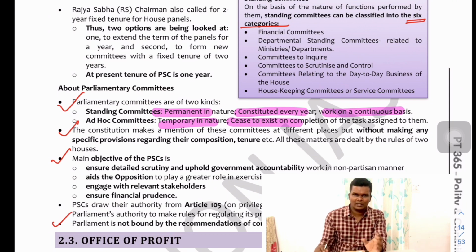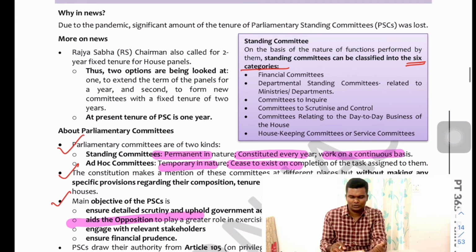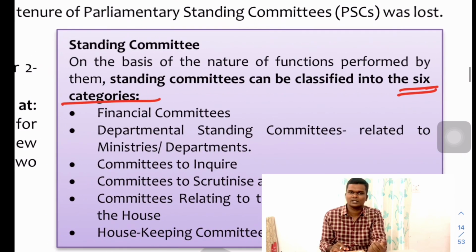Fine. So the main objective of a parliamentary committee is to study in detail any legislation or anything brought before it, to scrutinize government action, to enhance the opposition's role, to play a very dominant role against any government action, and to scrutinize and criticize it.